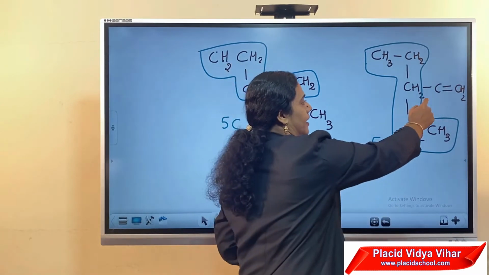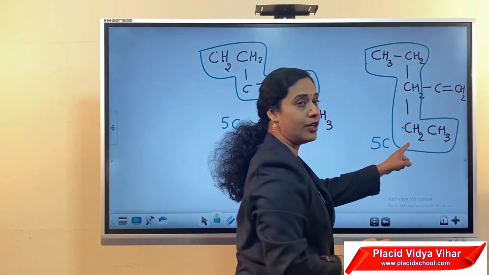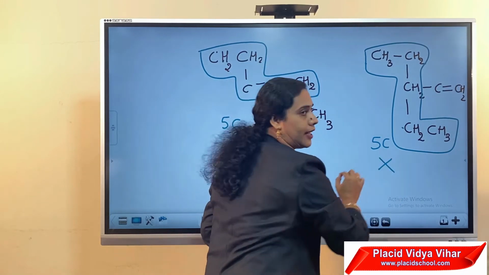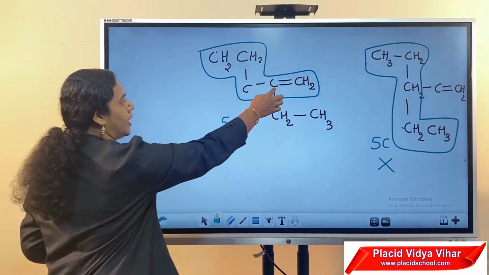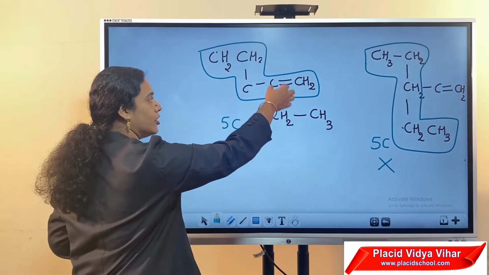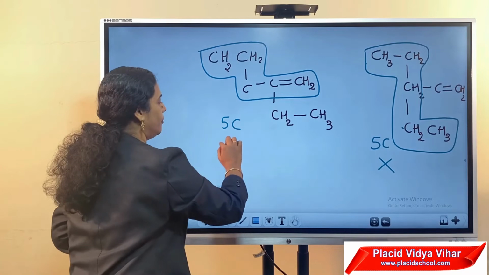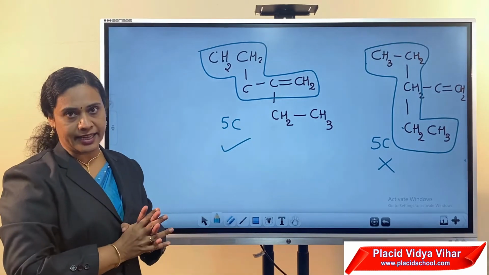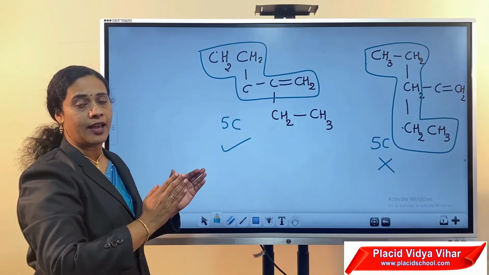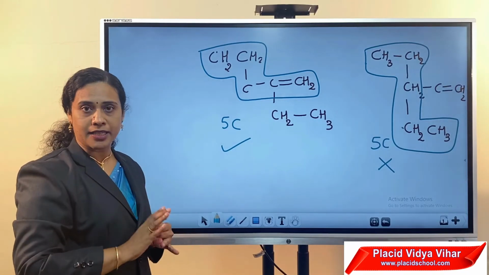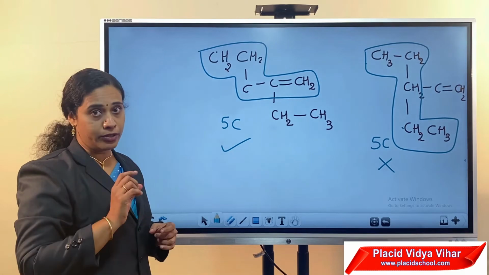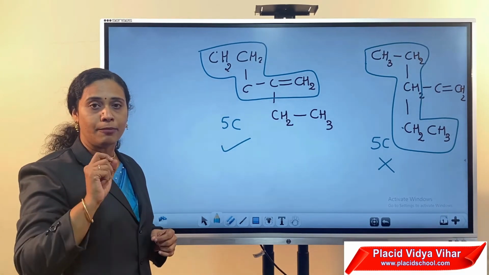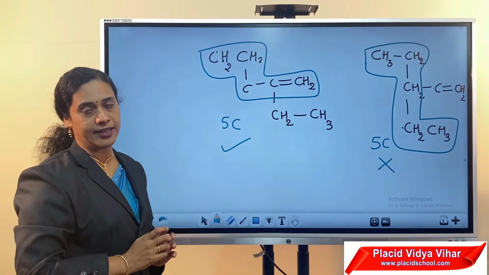But here the double bond is not included in the parent chain. Therefore, it is a wrong selection. But here the double bonded carbon atoms are included in the parent chain. Therefore, this is the correct chain. So, from this it is clear that the longest chain means that the chain must contain the maximum number of carbon atoms. Also, you have to consider the multiple bond. The multiple bond must be present in the parent chain.